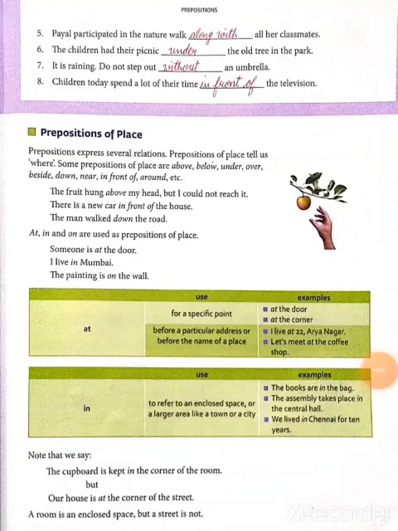Next topic is preposition of place. Prepositions express several relations.